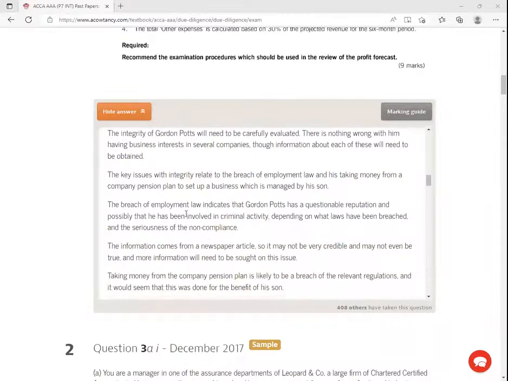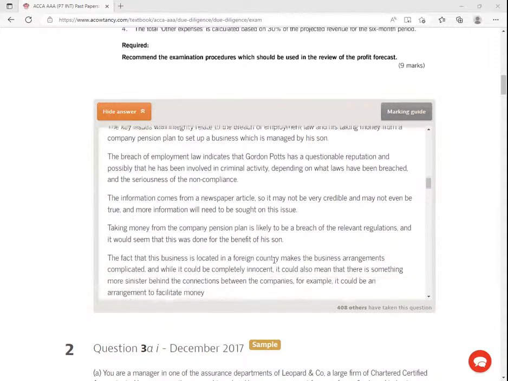The breach of employment law indicates that Golden Reports has a questionable reputation and the possibility that he has been involved in criminal activity, depending on which laws have been breached and the seriousness of the non-compliance. The information comes from a newspaper article, so it may not be very credible and may not even be true, and more information will need to be sought on this issue.